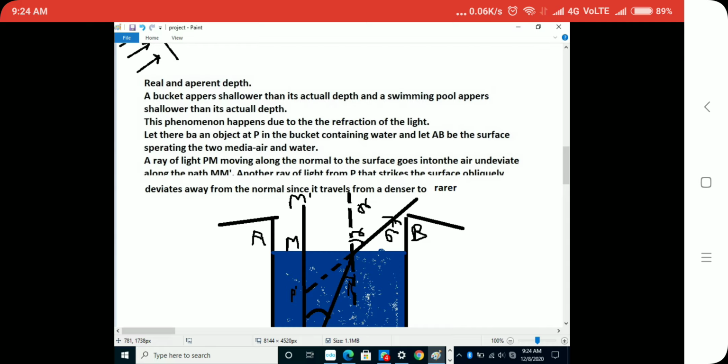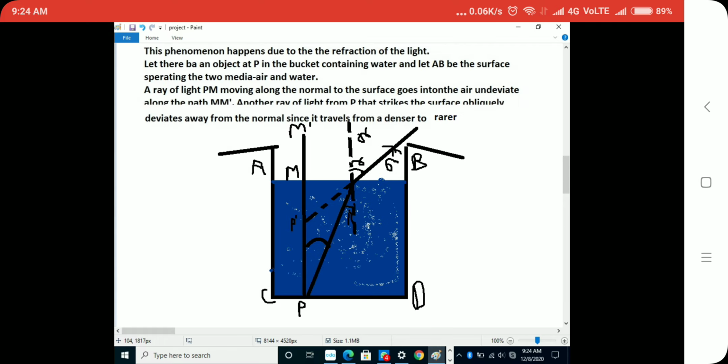So this can cause a disaster if there is no adult present near you, students. Okay, why does this happen? This happens due to the refraction of the light.